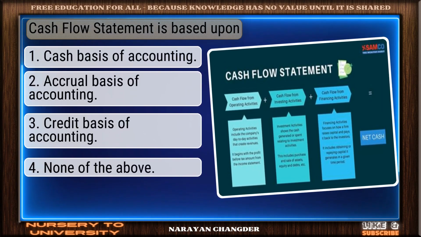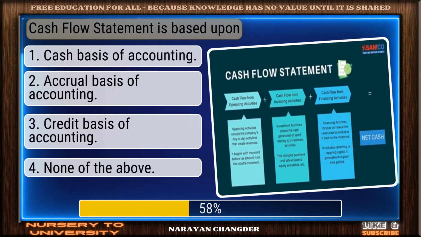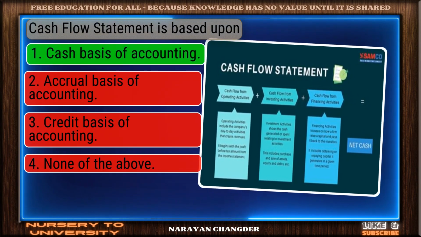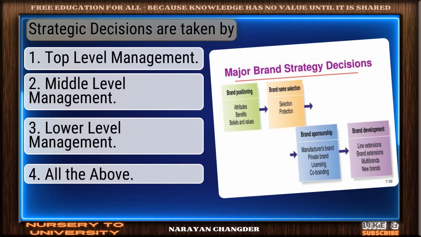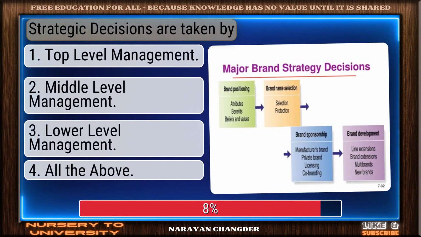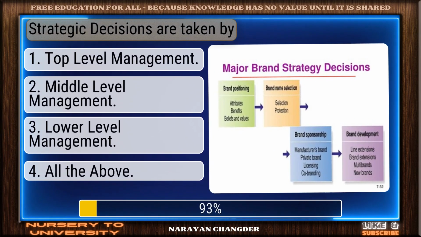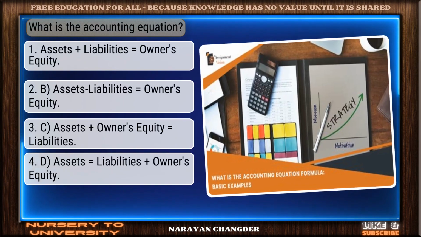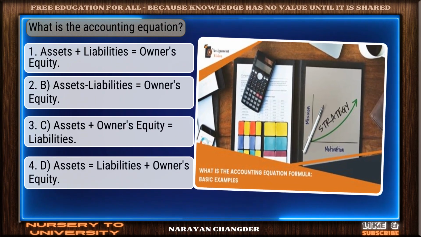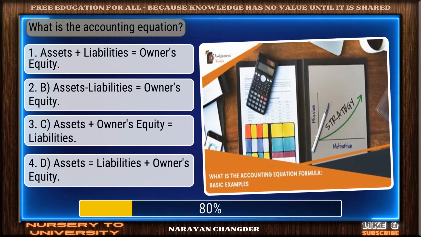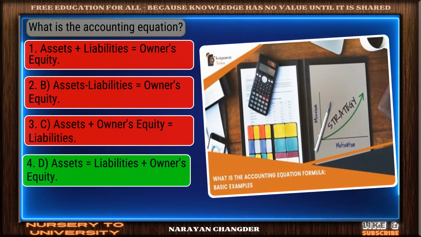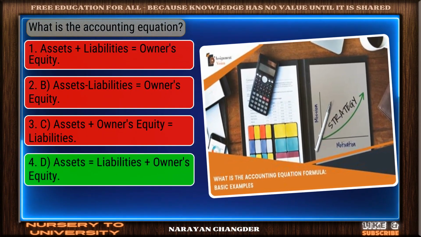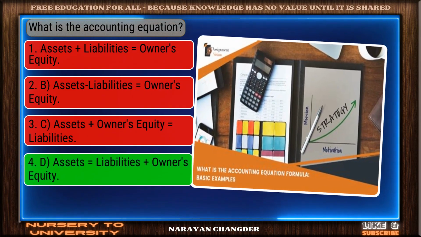Cash flow statement is based upon... You chose cash basis of accounting, and it is correct. Strategic decisions are taken by... bravo. Top-level management is the answer. What is the accounting equation? Exactly. Assets equal to liabilities plus owner's equity makes sense, and it is the right choice.